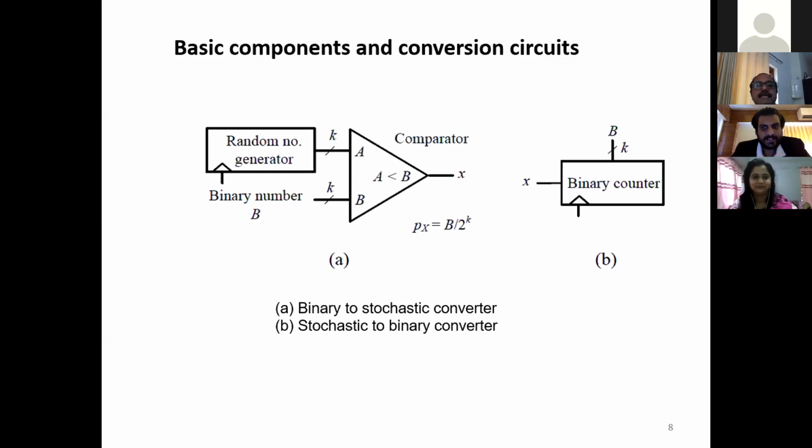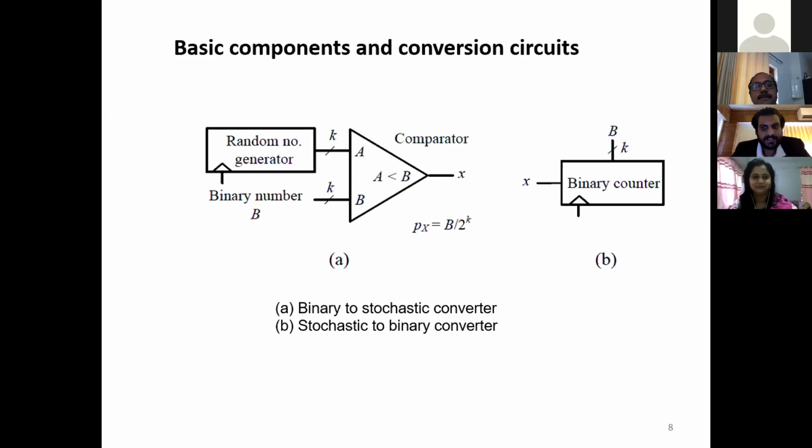So these are the basic components and conversion circuits. For this method, first we have to convert our binary bit stream into a stochastic bit stream. Then after the mathematical operation, we have to convert it back to binary, that is, a stochastic to binary converter. The first one, the binary to stochastic converter, consists of a comparator and a random sequence generator.